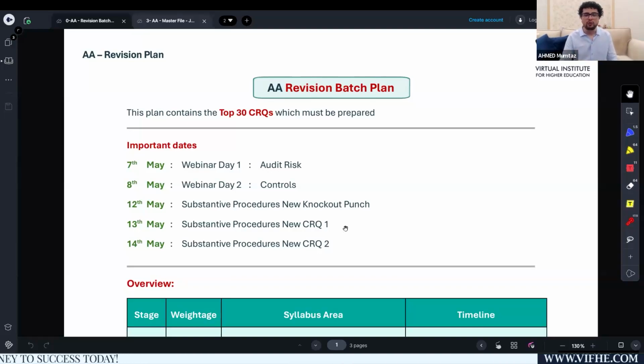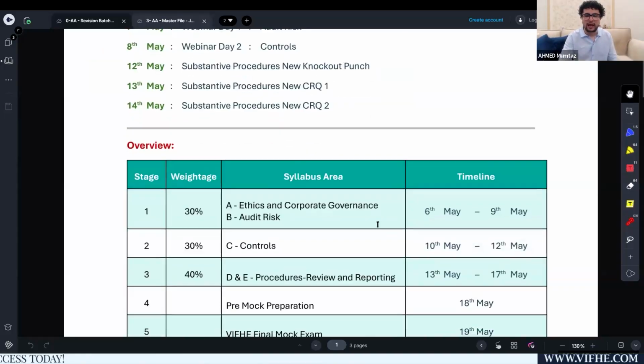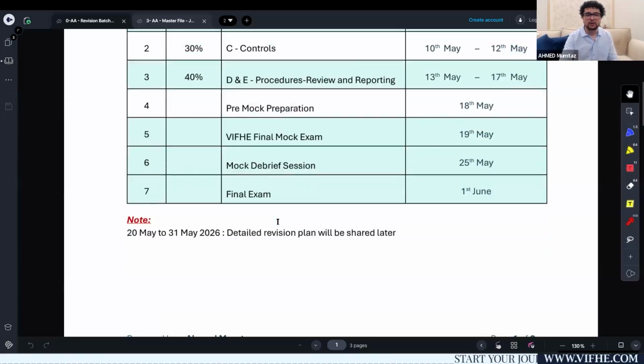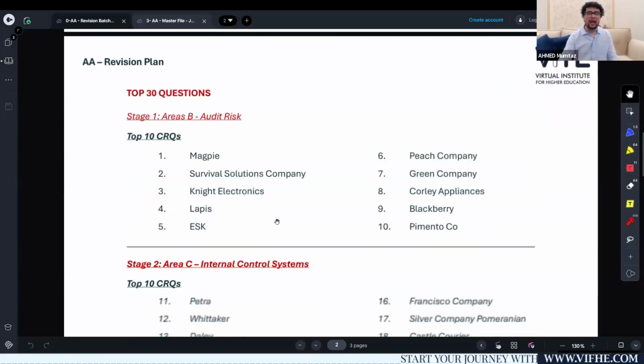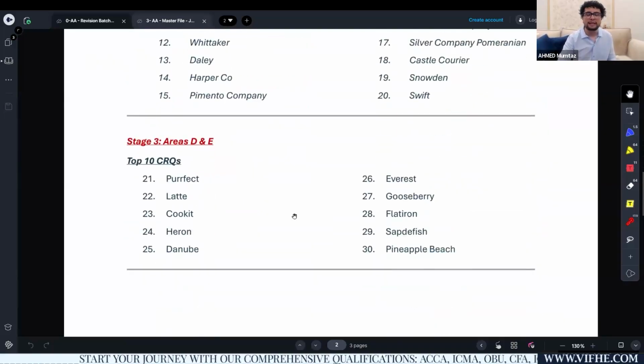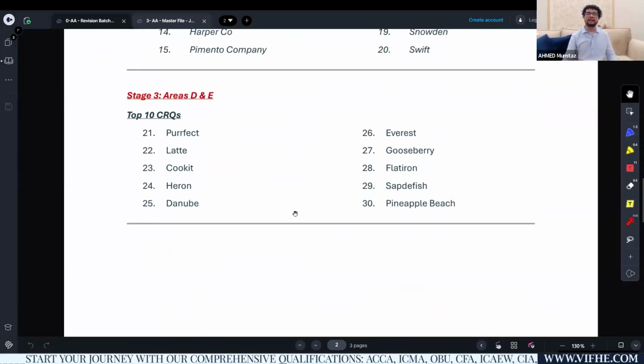Apart from that, if you join my AA revision batch, you will have access to all important lectures starting from syllabus area A to E. And more importantly, you will have access to the top 10 CRQs on audit risk, which covers the minor topics and the bookish knowledge as well. Similarly, top 10 CRQs on controls, followed up by top 10 CRQs on syllabus areas D and E.